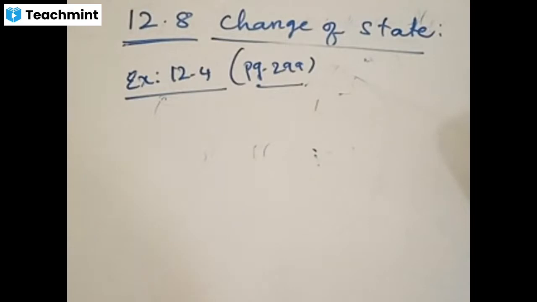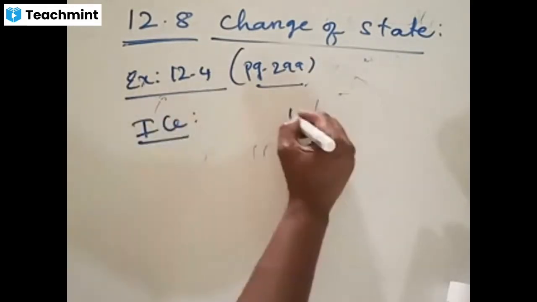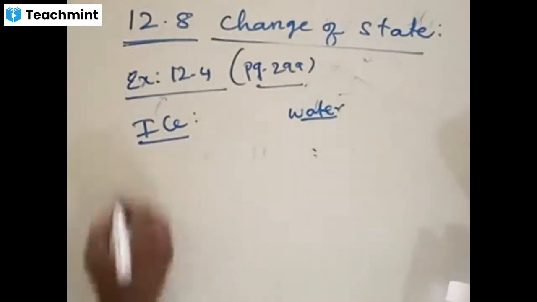What does it say in the question, if you have textbooks? It says that 0.15 kg of ice at 0 degrees Celsius is mixed with 0.3 kg of water at 50 degrees Celsius in a container. Let us write it like this. Given ice and water. What is the mass of ice?